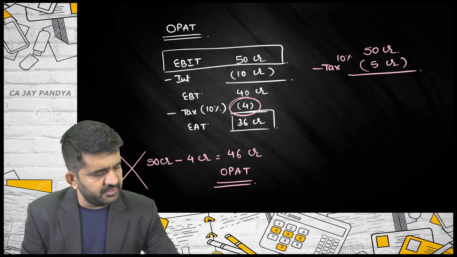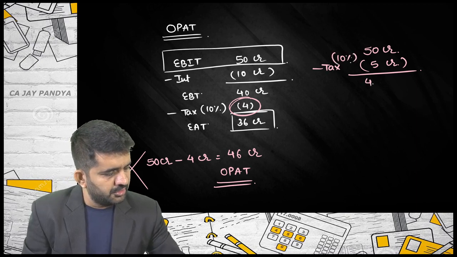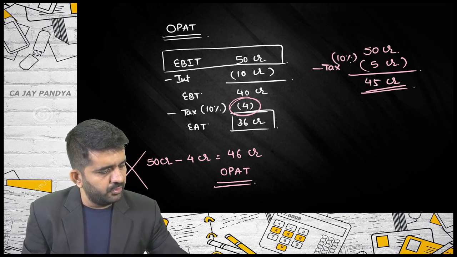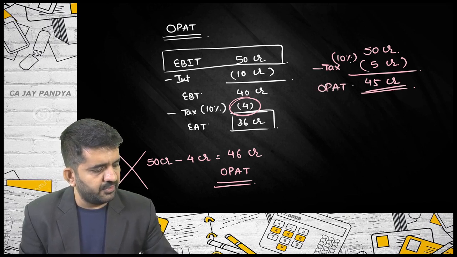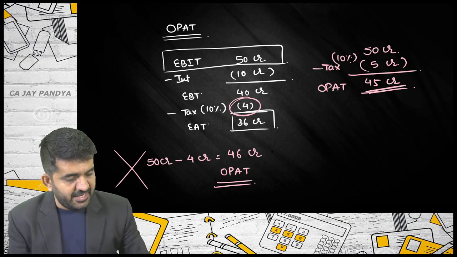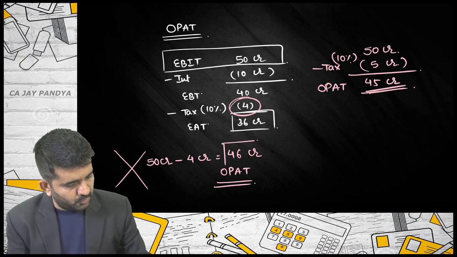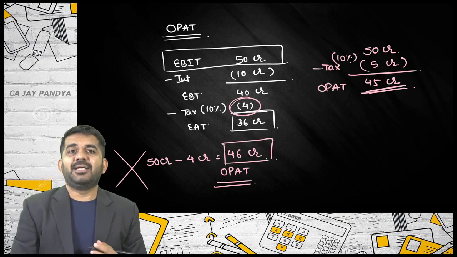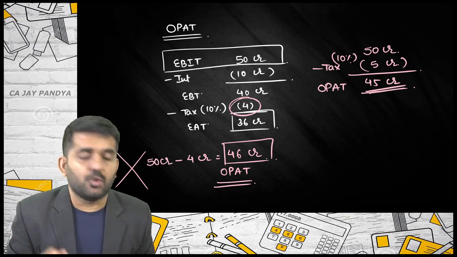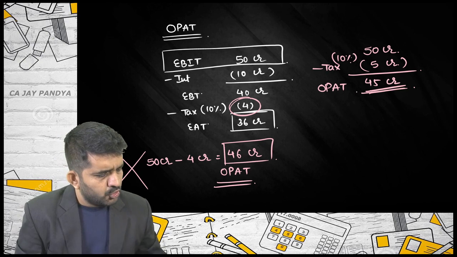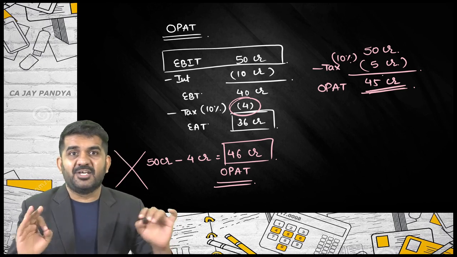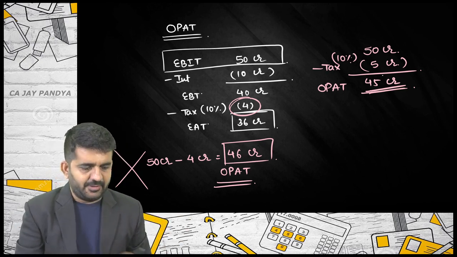At the rate of 10%, this is 45 crore, which they take as operating profit after tax, and not 46 crore. They will be taking only 45 crore as operating profit after tax. Is it alright? So, what is the difference? Please try to understand.